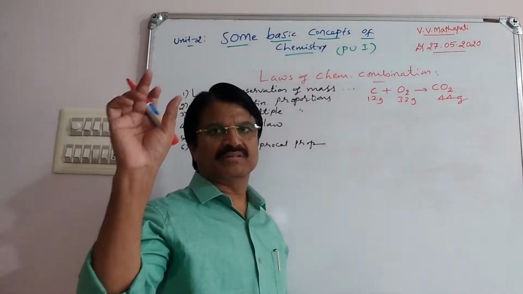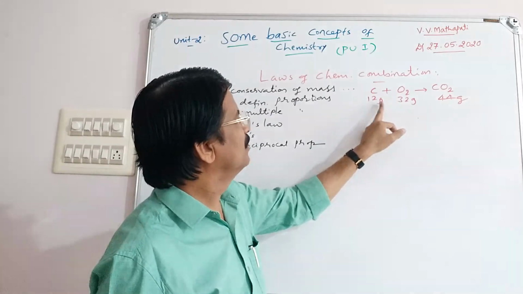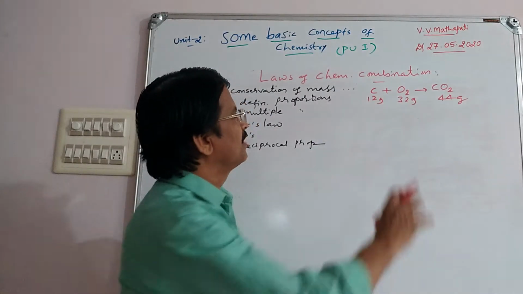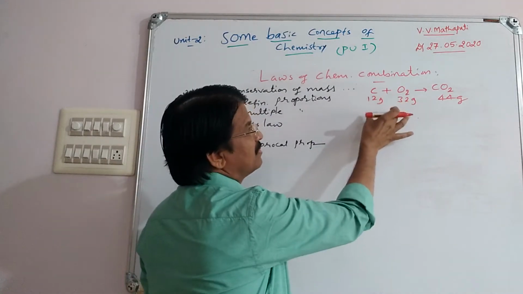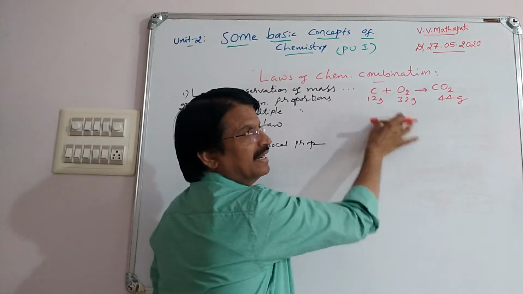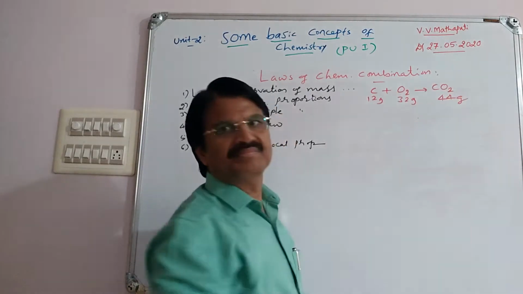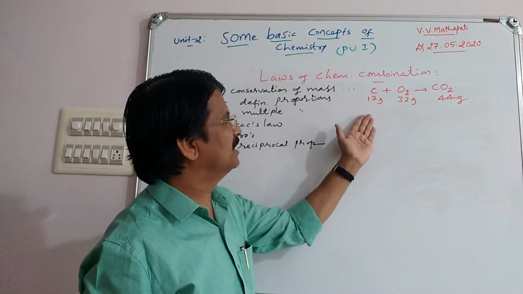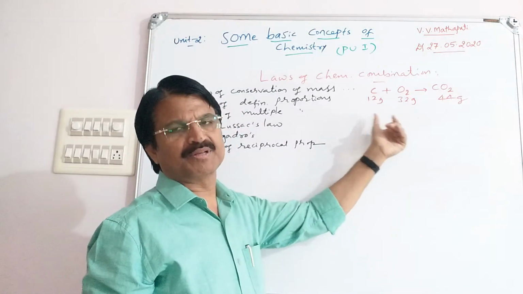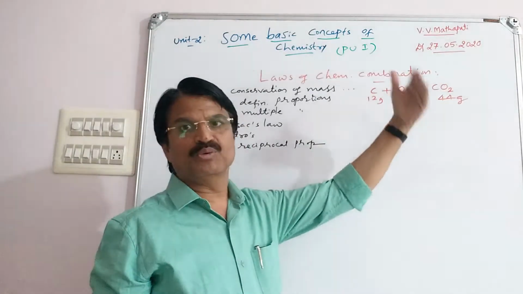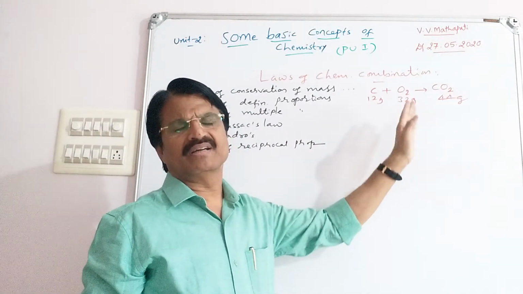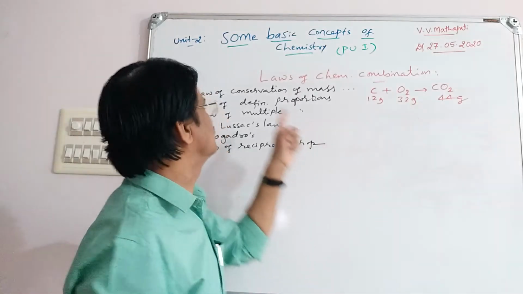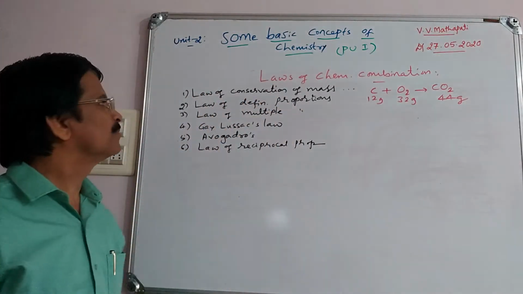So in objective type, they will give any other values, but there you have to check LHS values added and you get the RHS value. Not only this one, it is a theoretical value, but they can give experimental values. It may be 3 gram, 5 gram, and 3 plus 5, 8. Then they will give 8 gram of the product. Then it indicates which law? So the answer is law of conservation of mass.